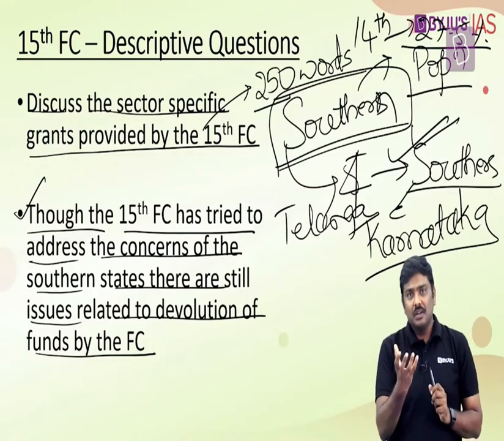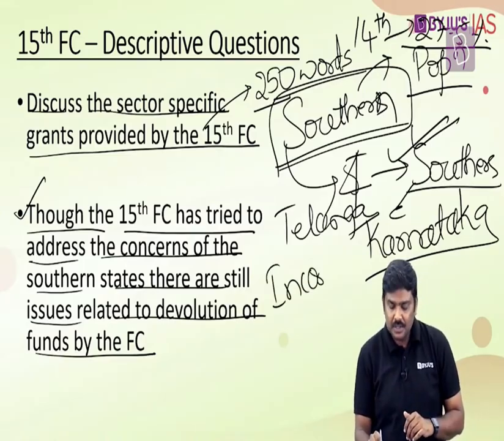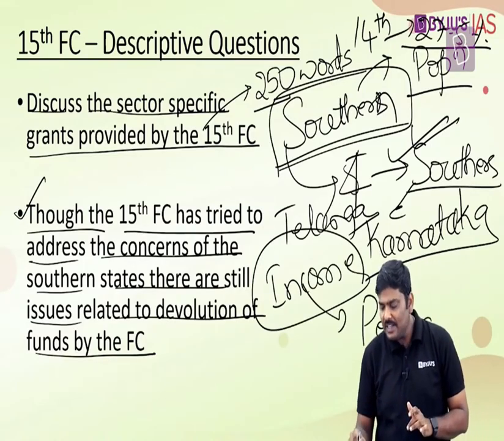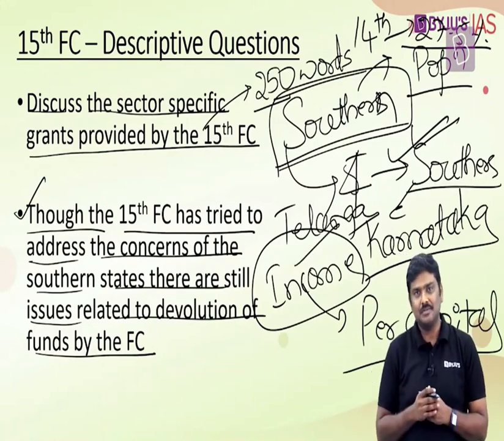I'll repeat the statement. The 2011 population is used in many of the calculations of parameters where population has no relevance at all. For example, the idea of income distance. Right? In the case of income distance, I say per capita. And when I say per capita, it simply means the total population of the state is going to be considered. But the question is, what is the importance of considering the total population when you are calculating income distance? Okay, that is one argument.